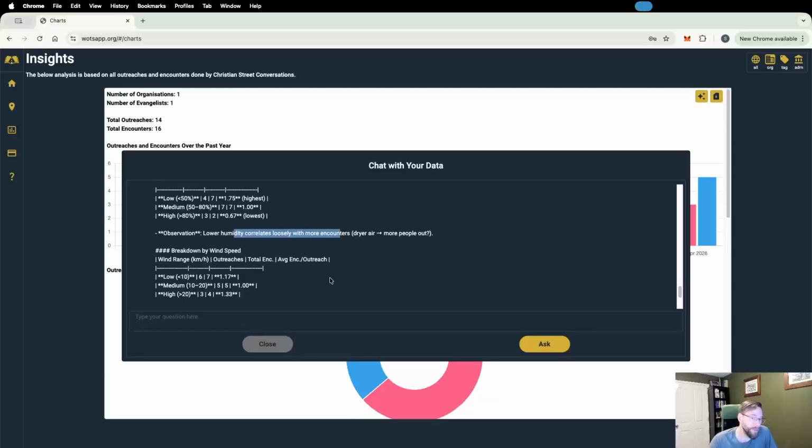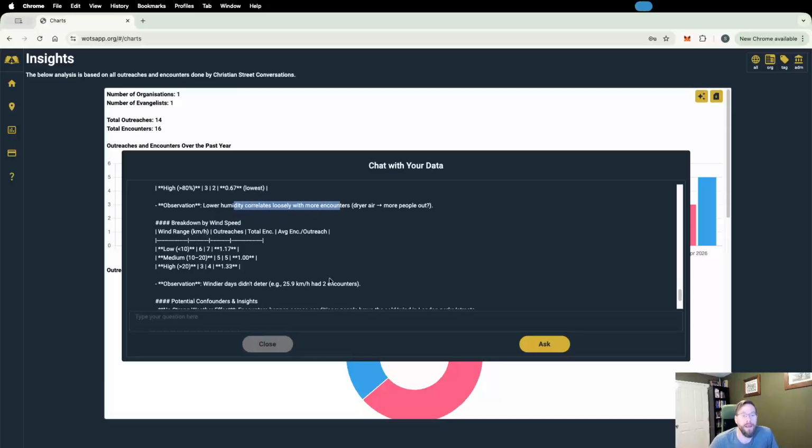Wind speed has actually been quite a big one, generally speaking, in outreach circles. Higher wind usually means fewer encounters. People don't like it, even more than rain. It's difficult to keep your concentration, to stay around still if you're in a high wind. So let's see. Observation: windier days did not deter. For example, one of the highest wind days, 20.9 kilometers per hour, had 2 encounters.